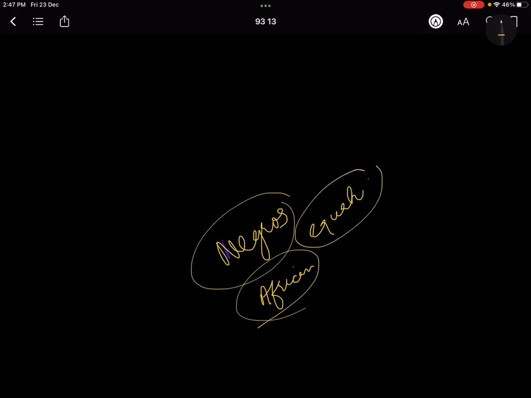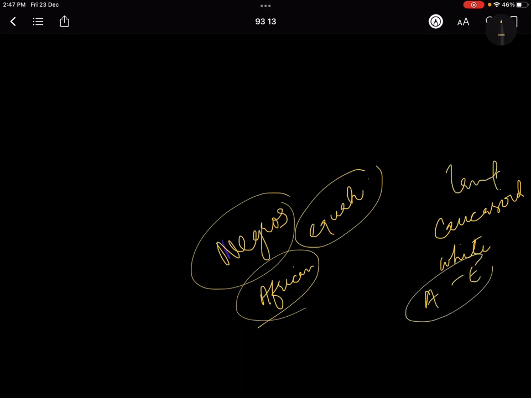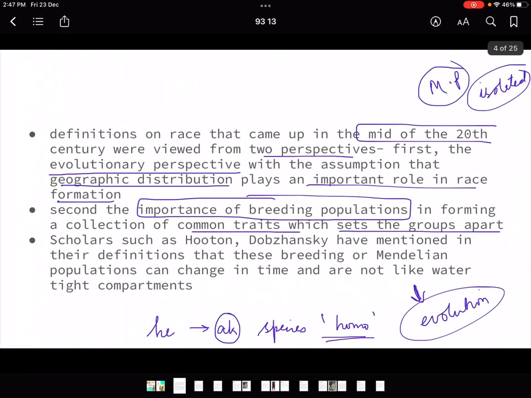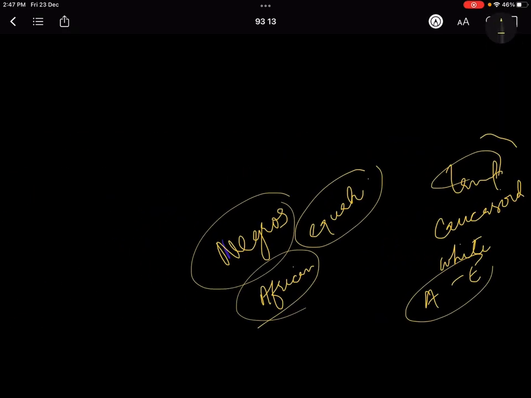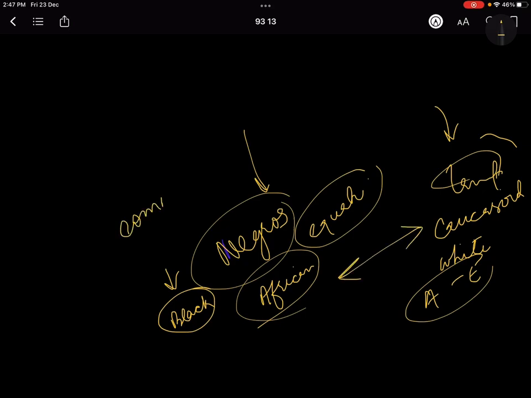And then there is a population of Caucasoids who are a little white in color, right? You can say American and European populations, because they live in the temperate region. So they said Negroes have certain common traits among themselves which make them different from the Caucasoid groups. For example, their skin tone would be mostly dark because of the equatorial character of the race, but still there is a differentiation and a common pool of traits, right?